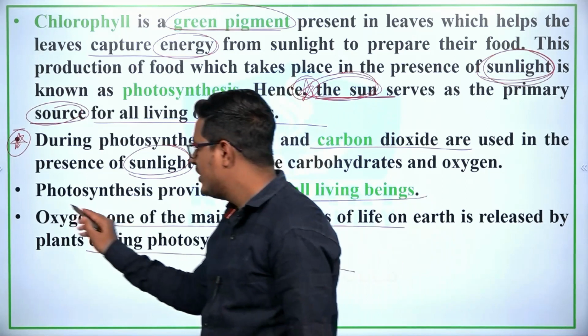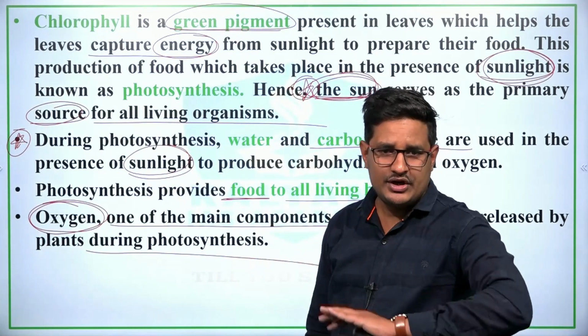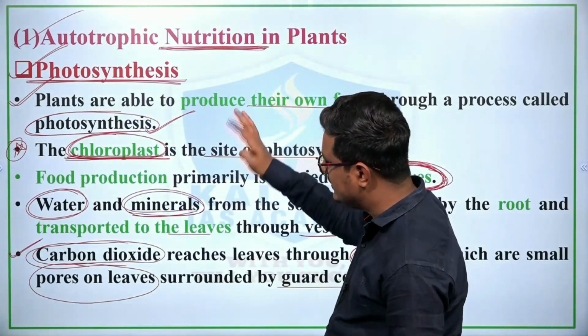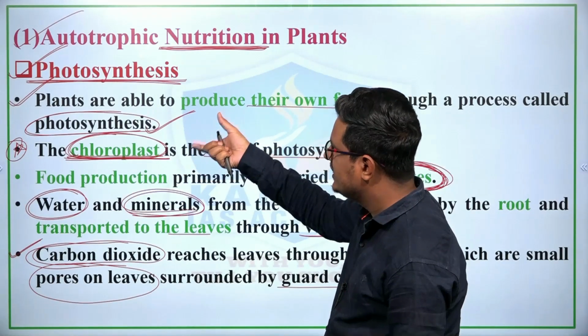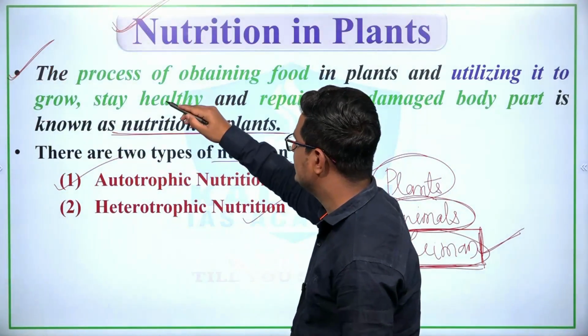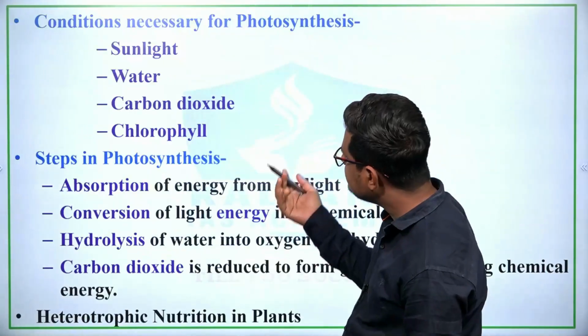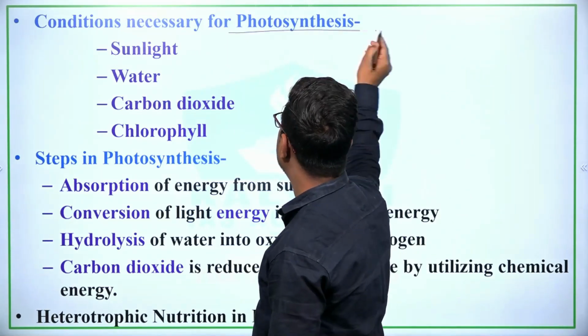So we have seen various minute details regarding photosynthesis. Now we will see the conditions necessary for photosynthesis.